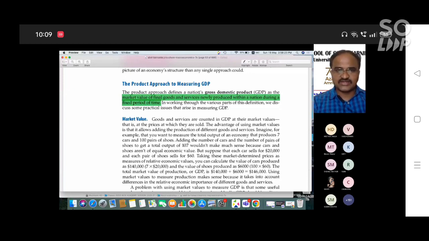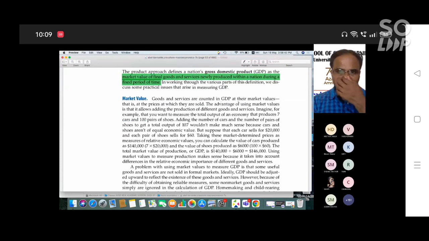So in this definition, we are discussing different concepts: what we are including, what we are excluding, and so on. Goods and services are counted in GDP at their market values, that is, at the price at which they are sold. That is the market price. Got it, dear students? The GDP which we calculate is on the basis of market value, that means the price at which they are sold.